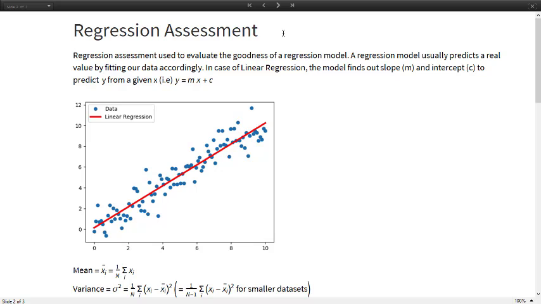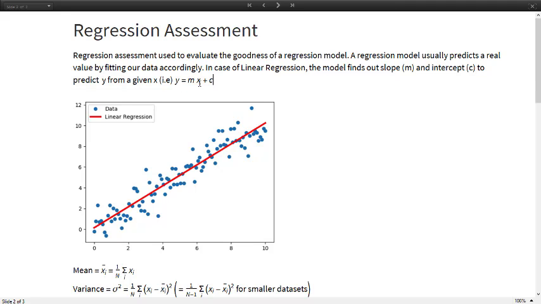So regression assessment is used to evaluate the goodness or how good it is in predicting a pattern using regression. So regression usually predicts a real value by fitting our data accordingly. So we have a couple of x's here. So it's going to learn from all these x's. It's going to find a pattern. So this pattern, in case of linear regression, is more or less mostly just slope and intercept. So our model takes this data, tabulates an m and c, and using that it predicts what is going to be the value of y at that point.